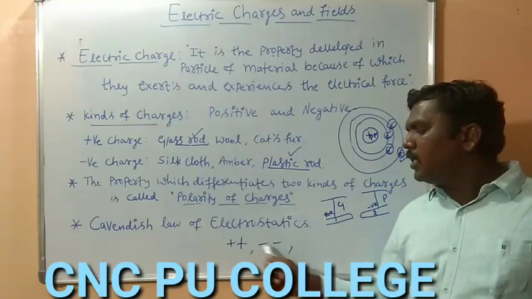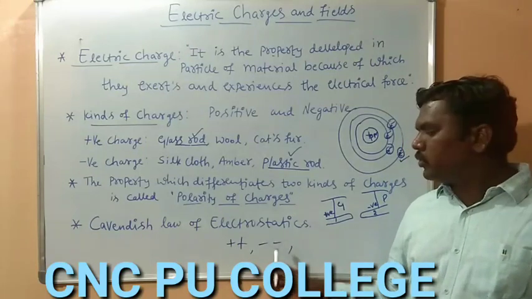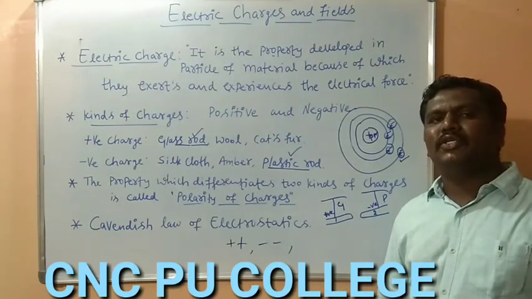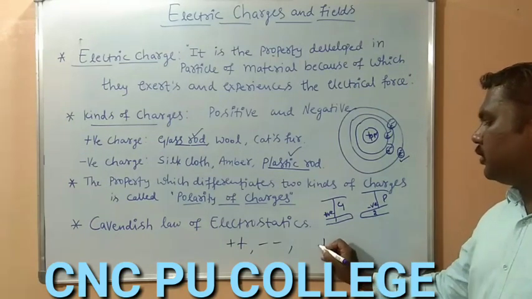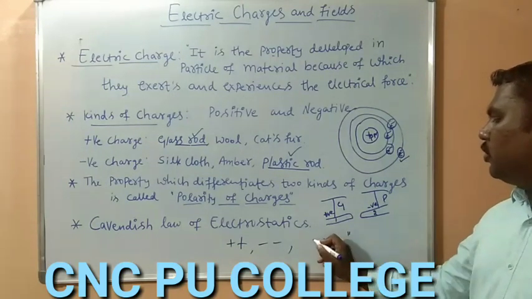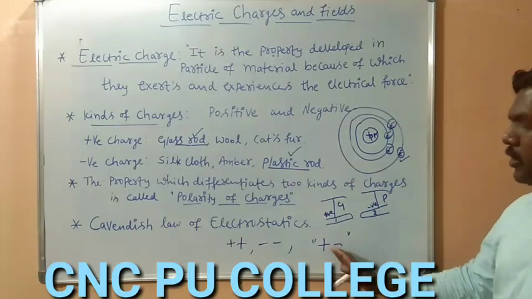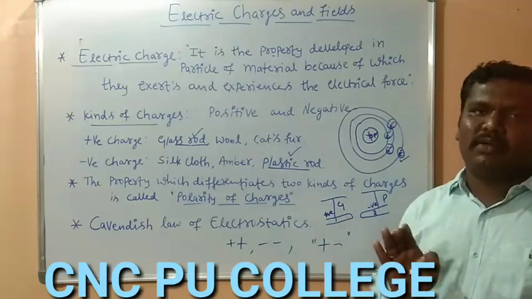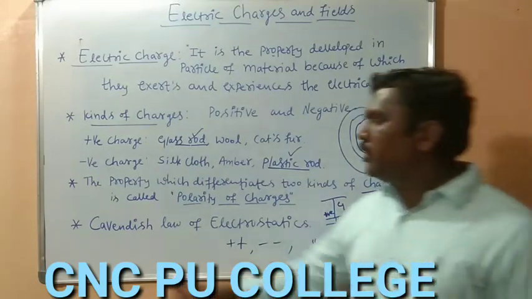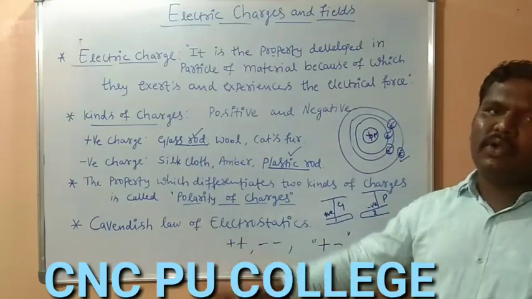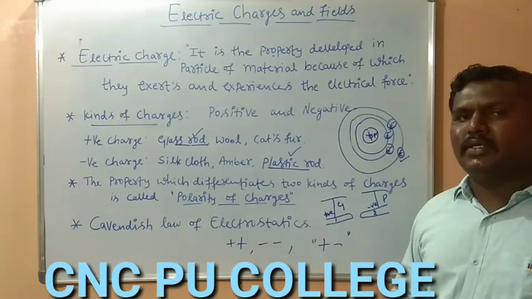Like means both must be positive or both must be negative. The like charges will repel each other, and the unlike charges, meaning one must be positive and the other negative, will attract each other. Very important law. This is a fundamental law of electrostatics given by Cavendish, and we are calling it the Cavendish law of electrostatics.